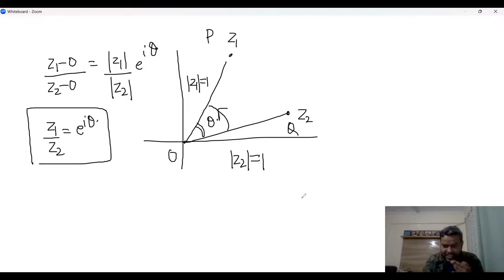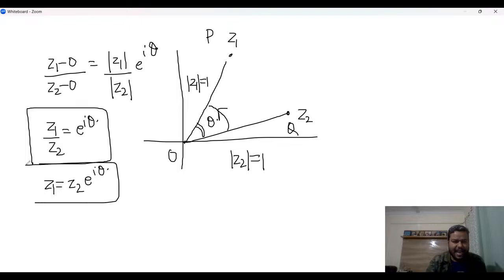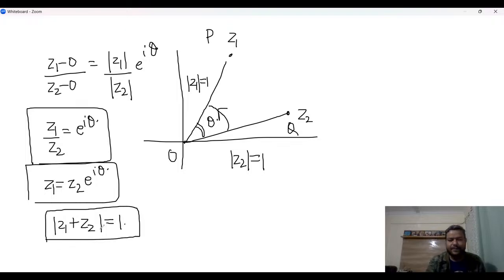So this is a relation that we get by rotation theorem, correct? And in the problem, we already know that mod of z1 plus z2 is equal to 1. Right? So from here we can say z1 is z2 e power i theta, right? And we know mod of z1 plus z2 is equal to 1. We have already seen that before, right?